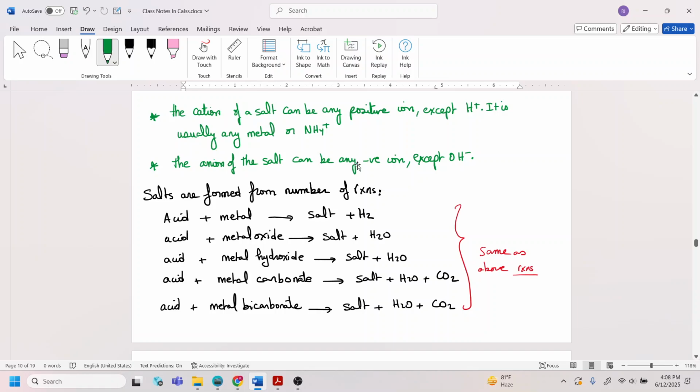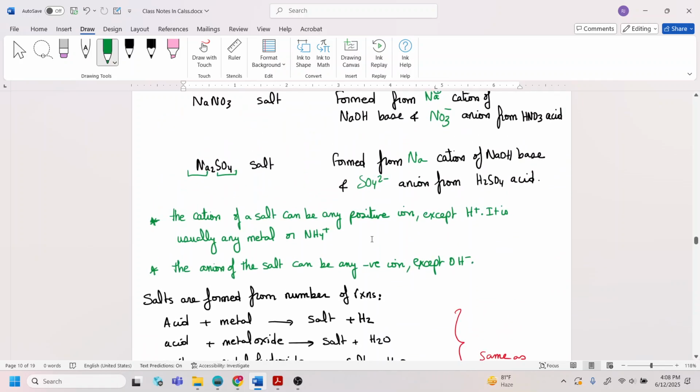The anion of the salt can be any negative ion except OH minus. So please pay attention to this one, because the anion of the salt comes from the acid. It cannot be an OH minus. The cation of the salt comes from a base, so it cannot be an H plus.